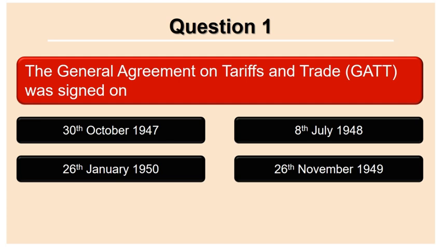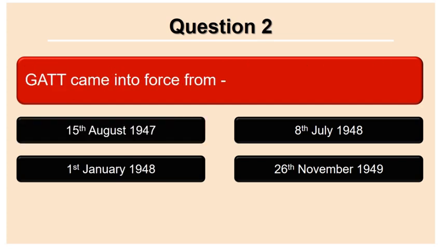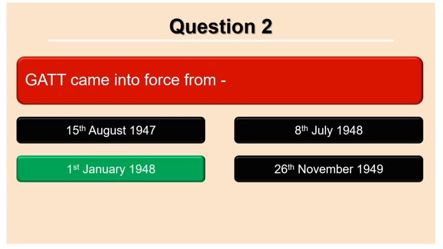First question. The General Agreement on Tariffs and Trade, that's GATT, was signed on 30th October 1947, 8th July 1948, 26th January 1950, 26th November 1949. The answer is 30th October 1947. Question 2. GATT came into force from 15th August 1947, 8th July 1948, 1st January 1948, 26th November 1949. Answer 1st January 1948.